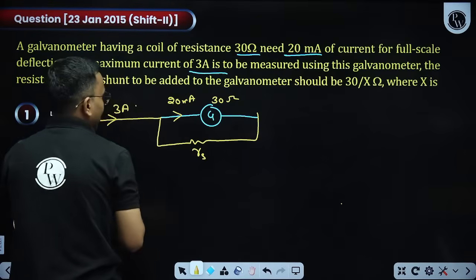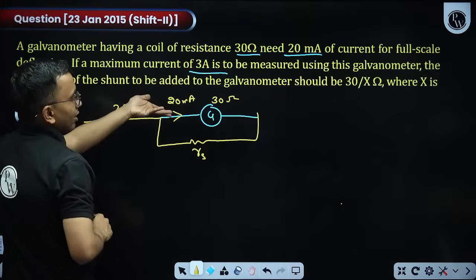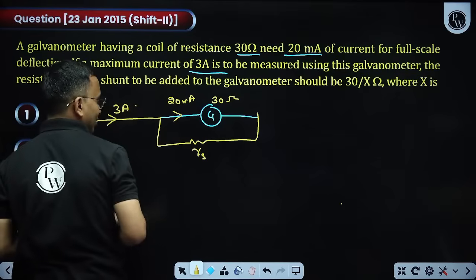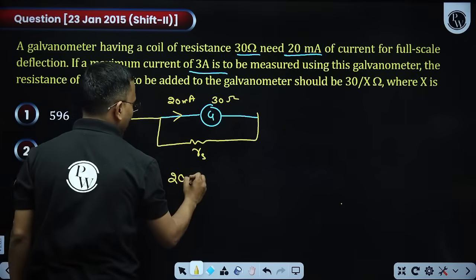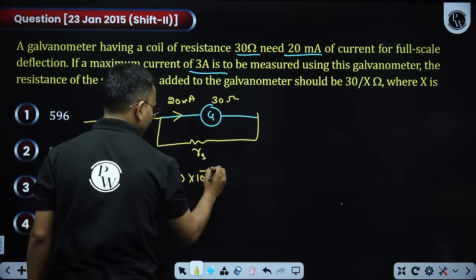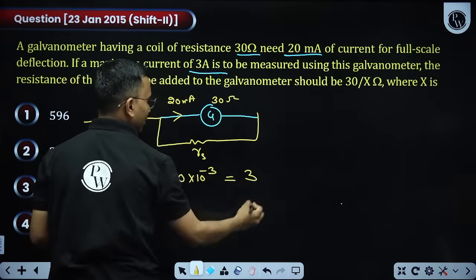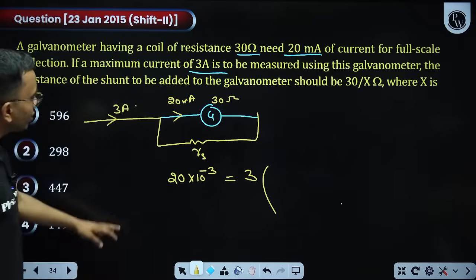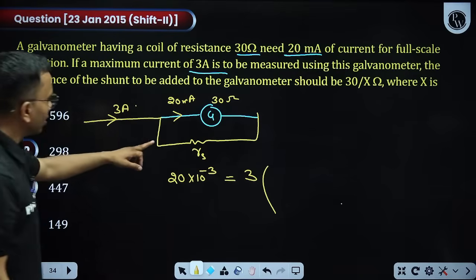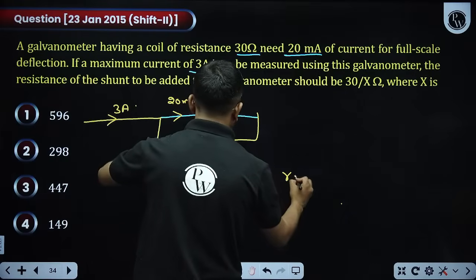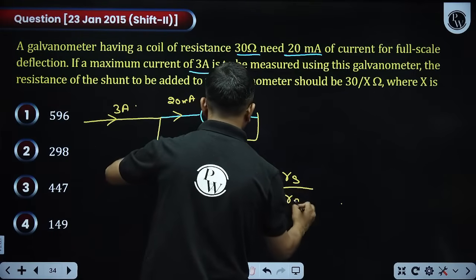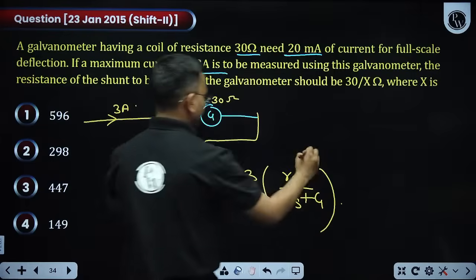So I am saying that the current will divide itself in the opposite ratio of the resistance. So 20 milliampere is equal to the total current that is coming, into the opposite ratio of the resistance. So that will become Rs divided by Rs plus G, like this.